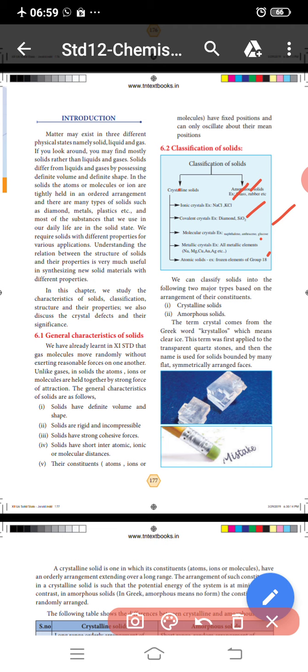We can classify solids into the following two major types based on the arrangement of their constituents. The first one, crystalline solids, the second one, amorphous solids. The term crystal comes from the Greek word krystallos, which means clear ice. This term was first applied to transparent quartz stones, and then the name was used for solids bounded by many flat, symmetrically arranged faces.